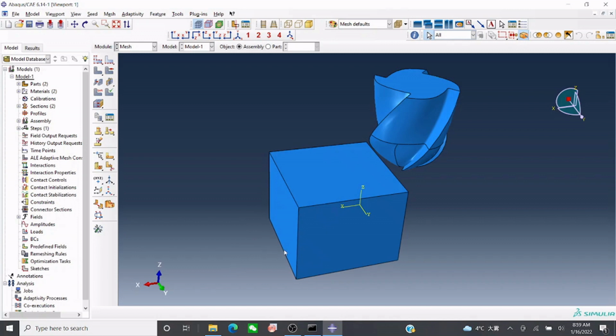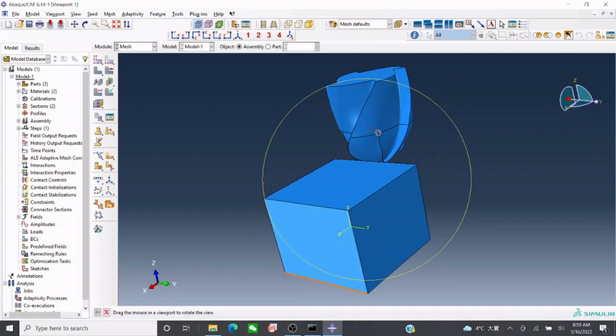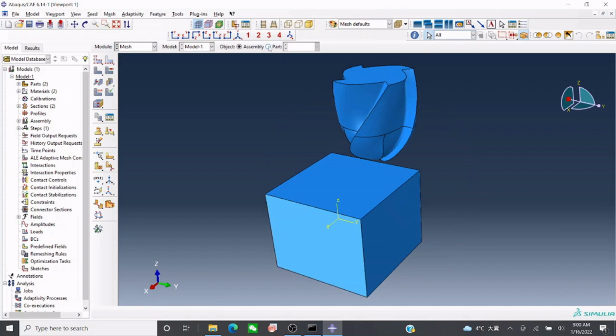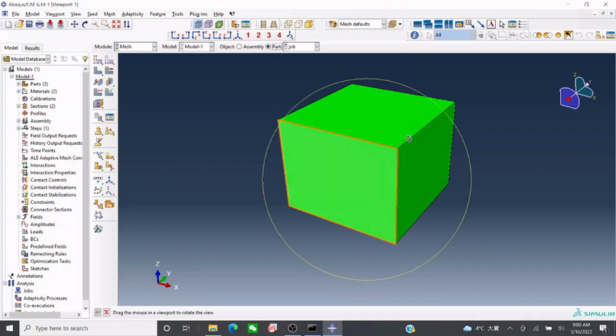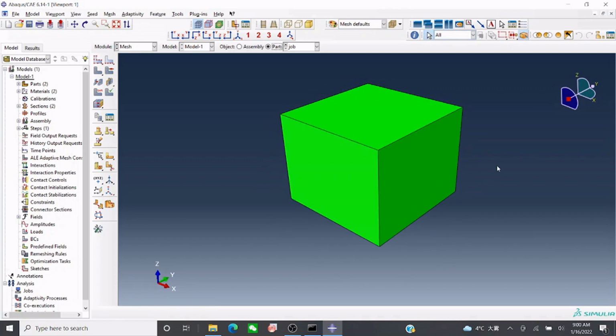So for the mesh section, you need to first go to Part. As you know, the mesh size has to be very fine, but the size of this workpiece is a little larger, so it will take a long time, probably 6 or 7 hours if I go with this. So I want to divide this workpiece into two parts and then assign two different types of mesh, so the time duration would be less. I'll show you how you can do that.